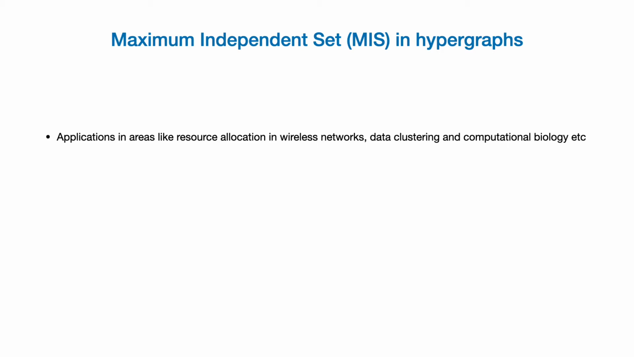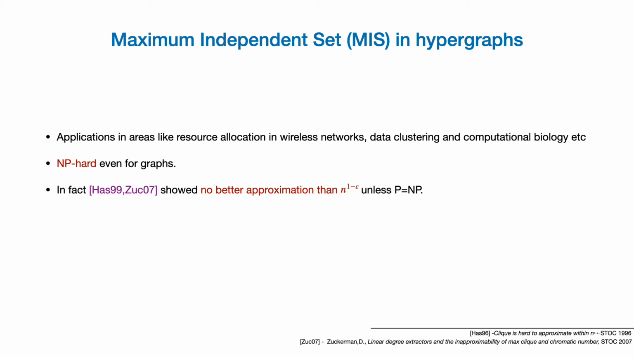However, in general, the problem is NP hard. In fact, even the degenerate graph version of the problem is NP hard. But not only that, the problem is abysmally hard in the sense that these results by Håstad and Zuckerman show that one cannot obtain a better approximation than n to the power 1 minus epsilon for any epsilon greater than 0 unless P equals NP.